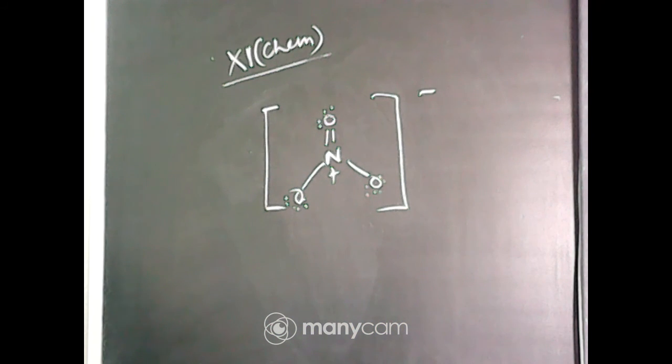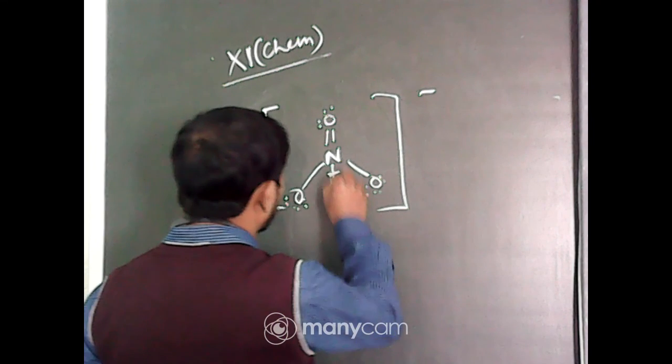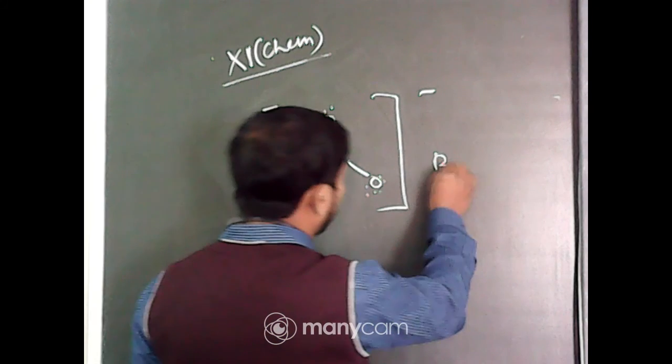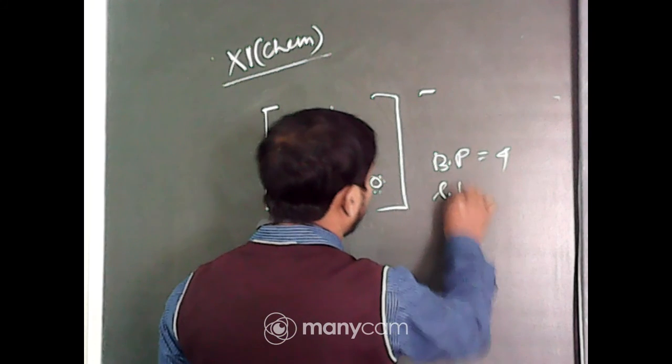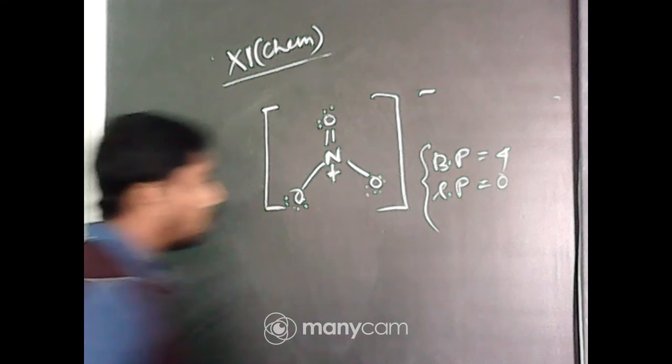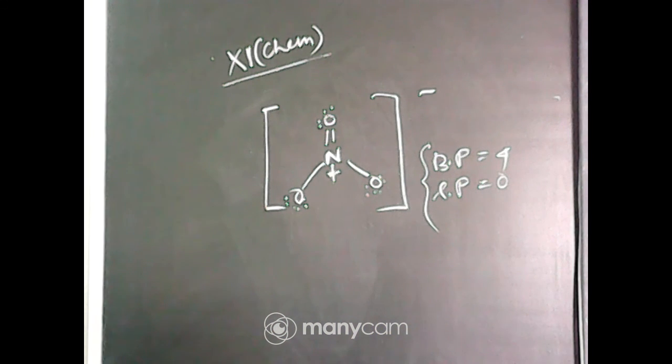Nitrogen already has one positive charge, but the charge which is located outside, that is the anionic charge, is minus. So the number of bond pairs, here you can see, is equal to 4, and the number of lone pairs on nitrogen, there is no lone pair on nitrogen. So here the number of bond pairs is 4 and lone pairs is 0. Okay, so this option is the correct one. Now the next question.